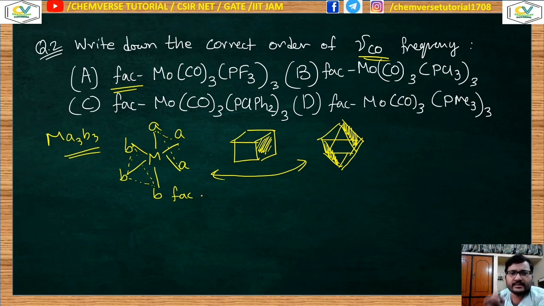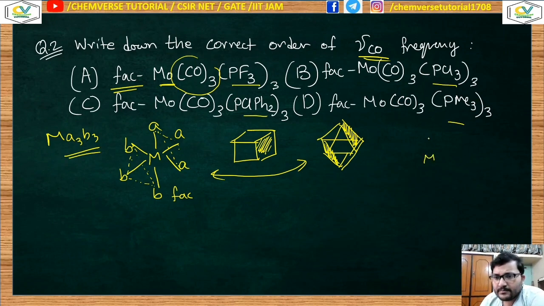The same thing is happening in this case. Look at this: molybdenum is the metal center, there are 3 carbonyls, and over here a different phosphine ligand is present. If you draw the structure, it will be something like this, where 3 carbonyls are present over here in this way, and 3 phosphine ligands.